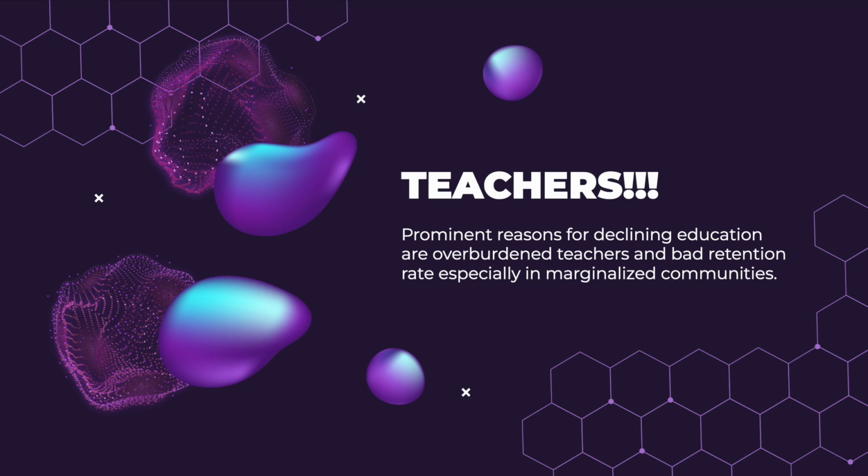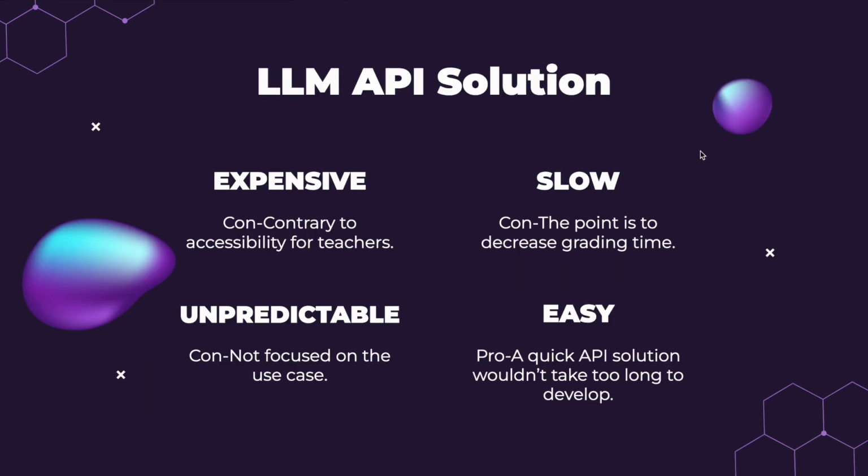So I thought of making an AI tool that can take off this burden by decreasing the time it takes for them to grade time-consuming assignments. At first I thought of an LLM API solution, but I came up with more costs than benefits. First, it's going to be expensive, especially for teachers to access, and it could be slow, especially since the point is to decrease grading time. It's better to choose a faster solution. And third, it's unpredictable since it's not focused on our use case.